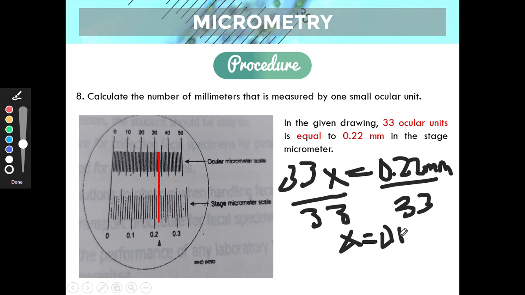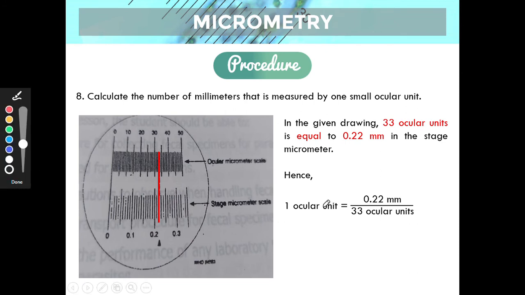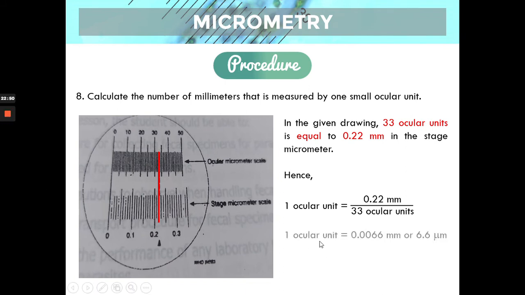And your x therefore is 0.006 millimeters. Sorry guys, it's not very clear. So this is the long version, the long way. But for a shortcut, we just divide the 0.22 millimeters by 33 ocular units. As you can see, the ocular units cancel and you're left with millimeters. Therefore, 1 ocular unit is equal to the same answer, 0.0066 millimeters.